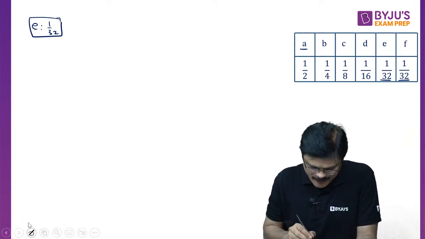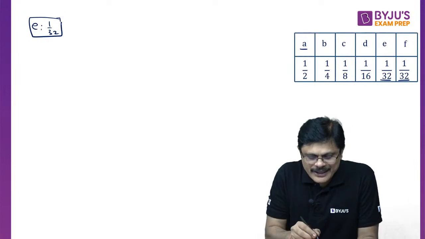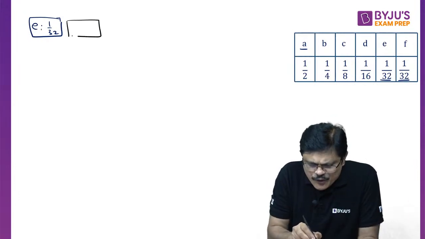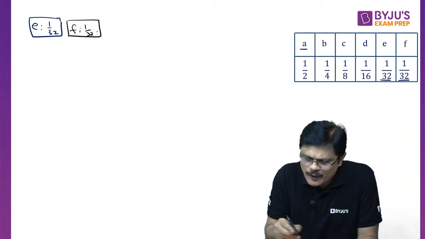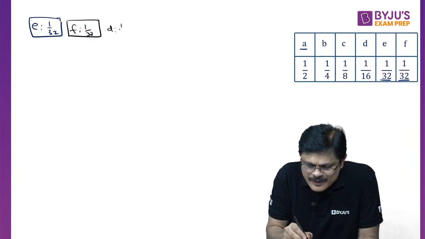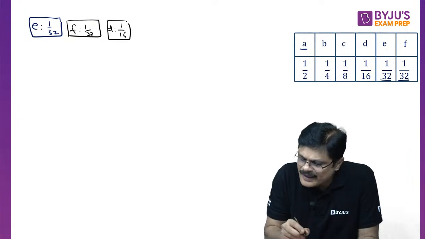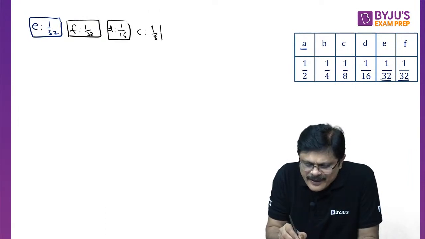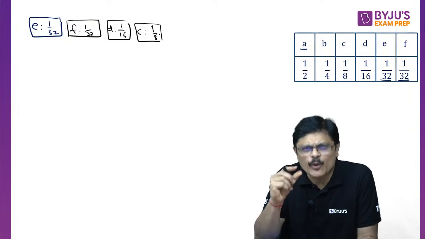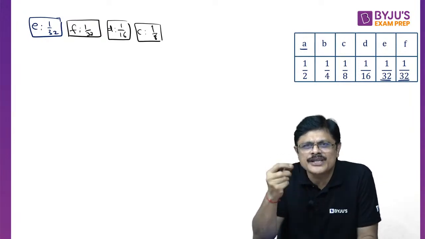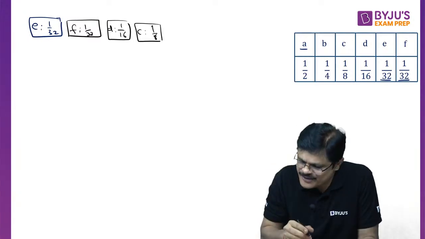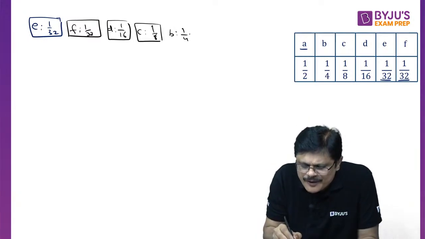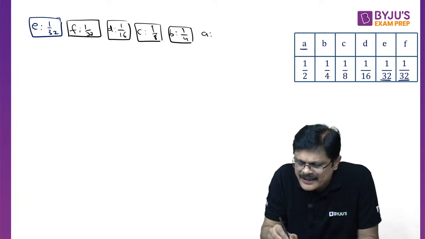So let us start. Okay, let us start the problem. Now look here, E, then F, because these two fellows have the same value, you put them together. Then the next fellow is D, which is 1 by 16. Then C, which is 1 by 8. So we created small nodes. Generally we denote these original leaf nodes by square nodes, my dear friends. Then B is 1 by 4 and A is 1 by 2.